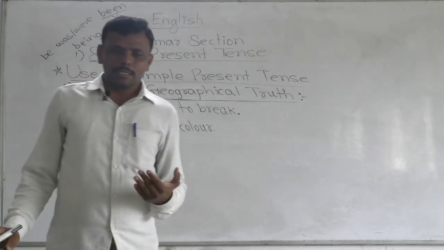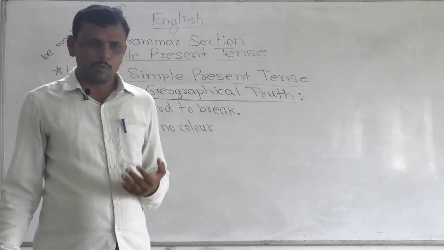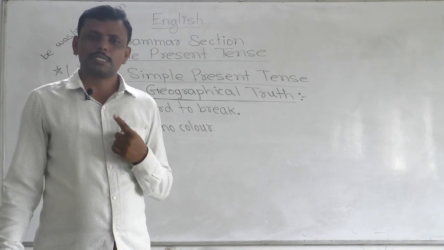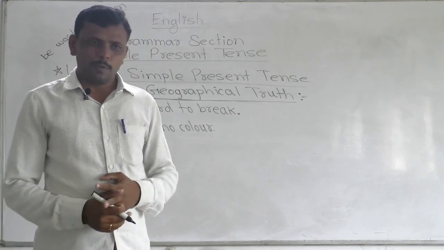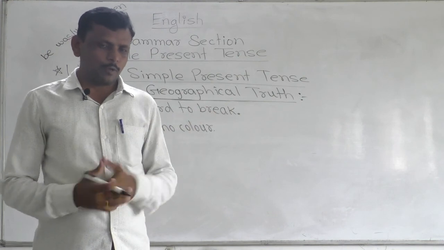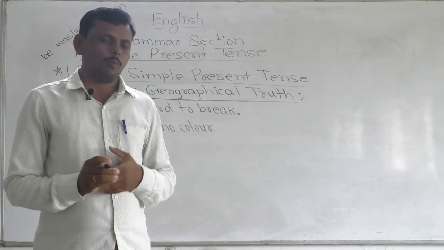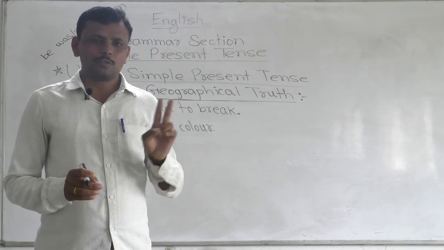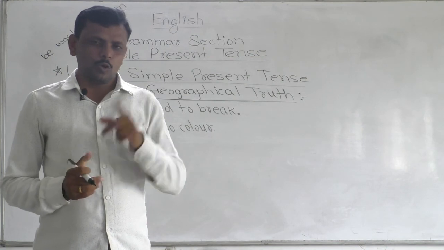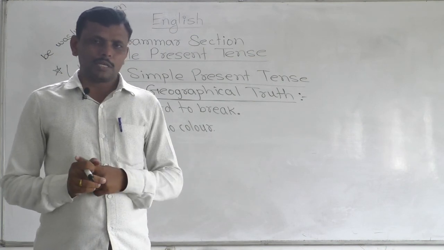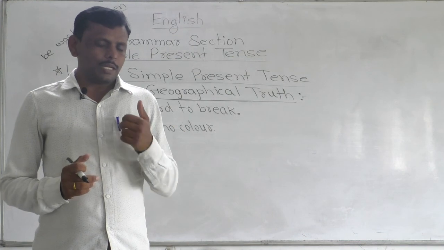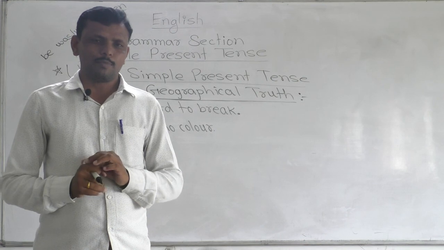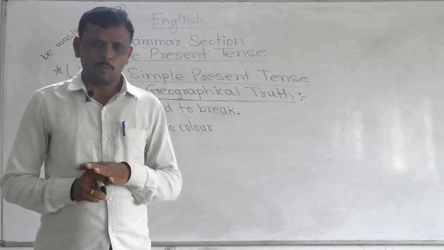Okay, in this lecture, we have discussed that if the subject is singular, we have to use s or es with the base form. If the subject is plural, we have to use the base form of verb to show simple present tense. But for these two rules, there is an exception. Though the subject I is singular, it is first person singular, and after that first person singular subject, we have to use the base form of verb.